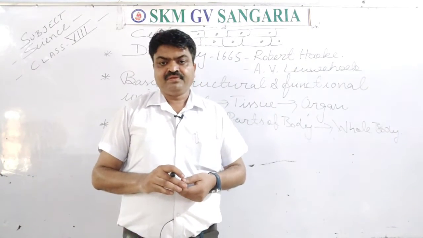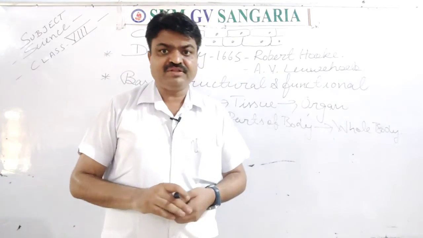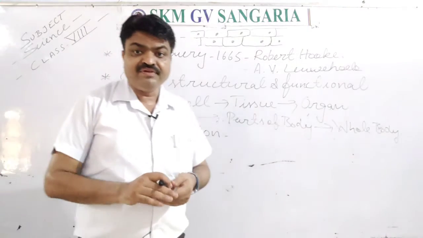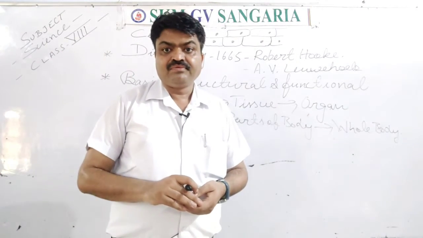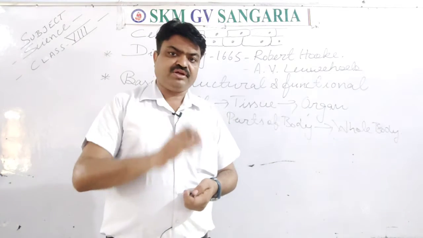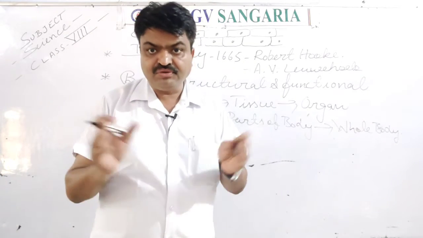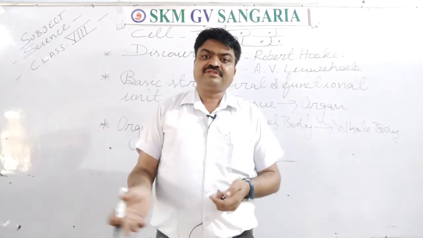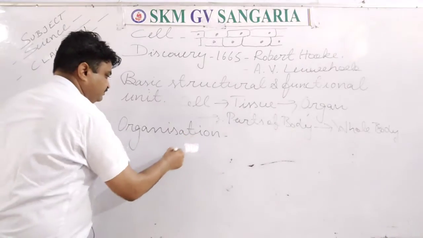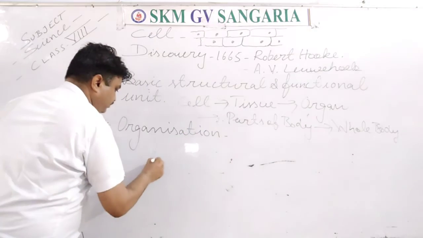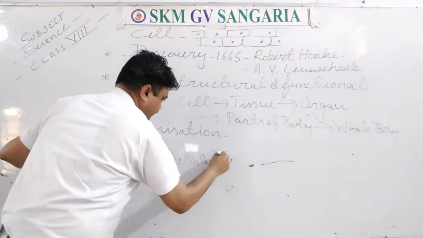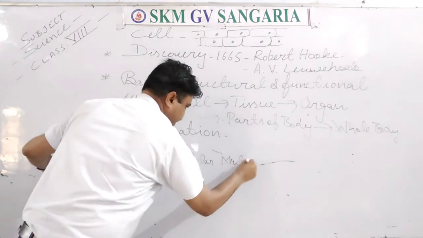And according to the number of cells, student, we can categorize living organisms into two types. First is unicellular organisms. Second is multicellular organisms.